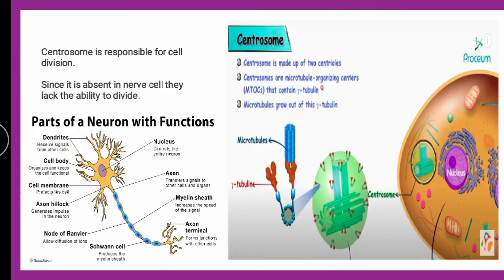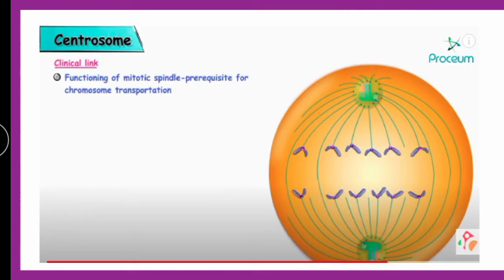If you see now, the centrosome, okay, which is made up of two centrioles. If you look into this, centrosome, this is the enlarged part. If you look into the diagram, these centrosomes are prerequisite for the spindles they are forming. See here, these are the centrosomes, forming these spindles, which are very much essential for cell division, the mitotic spindle prerequisite.